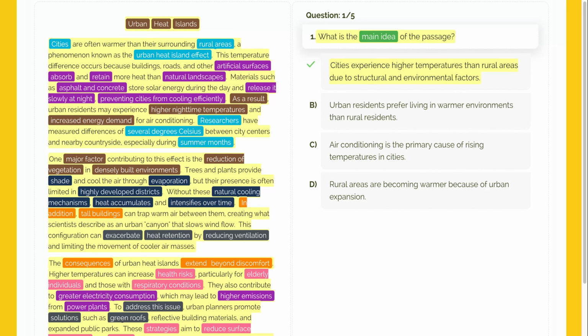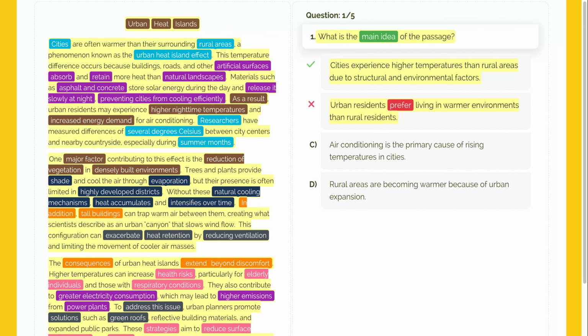Let's move on to option B. Urban residents prefer living in warmer environments than rural residents. This option claims that people in cities prefer the heat. However, if we look at the text, the author actually mentions that this heat causes discomfort and health risks. The passage never says anything about people's preferences. Because this is not supported by the text, this option is incorrect.